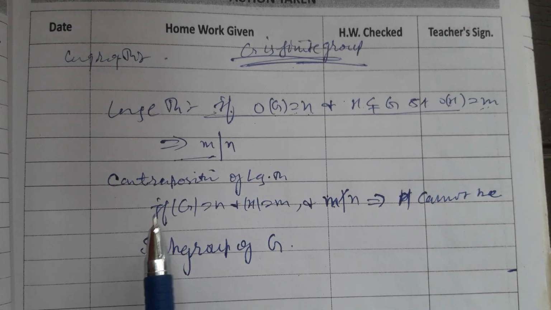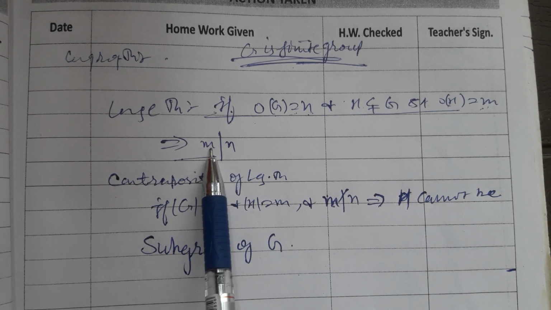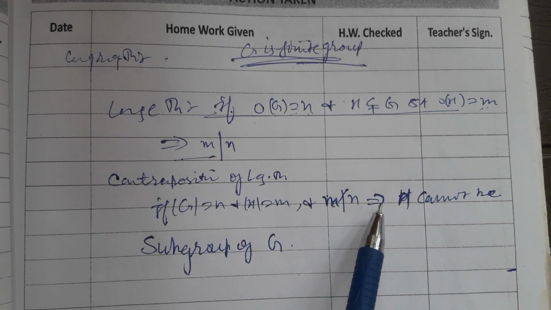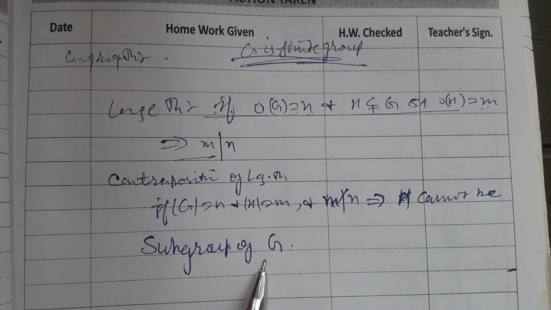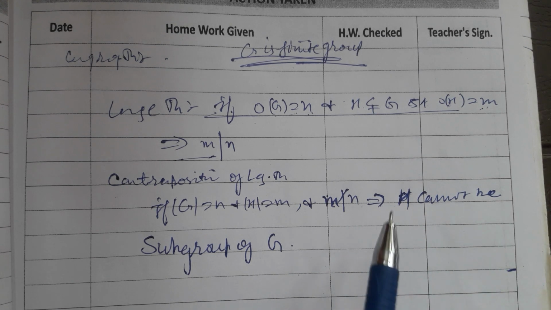But the contrapositive says that if m does not divide n, then H cannot be a subgroup of G. One can use this wherever one may apply it.